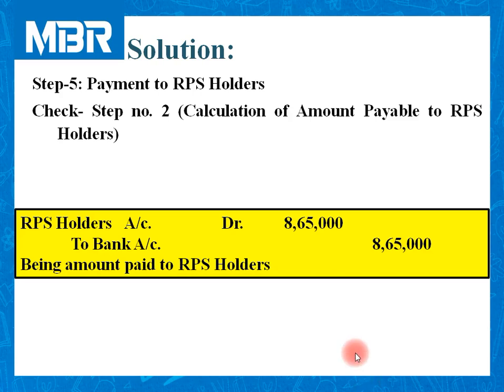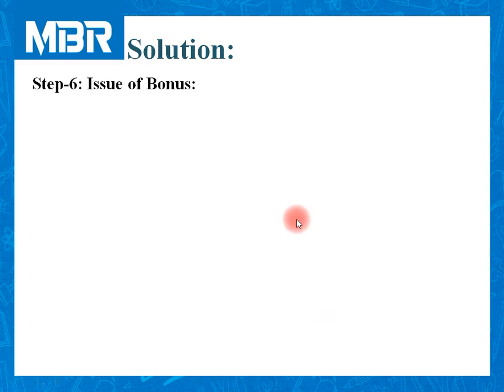After making payment to RPS holders, let us move to the most important calculation of this question. And it is related to the issue of bonus. As per the information available, we need to issue bonus for two different purposes.